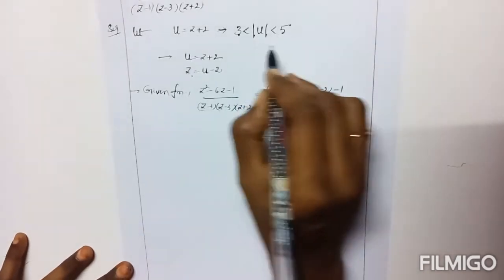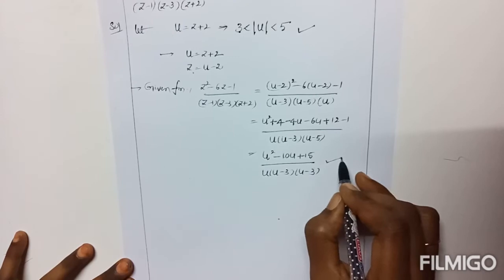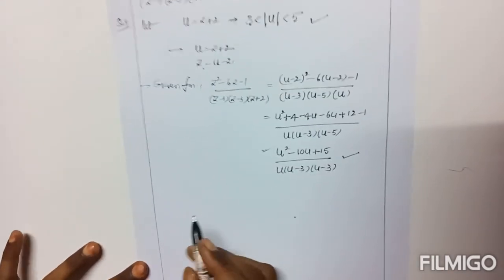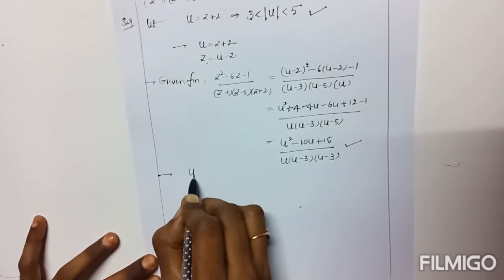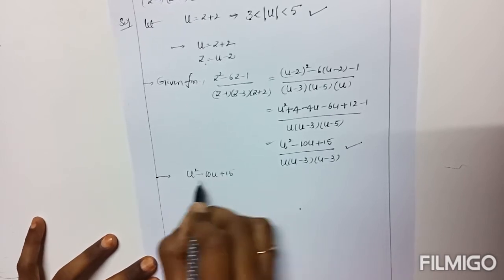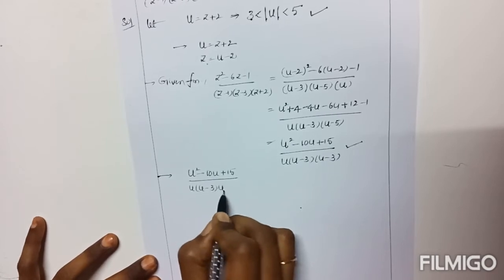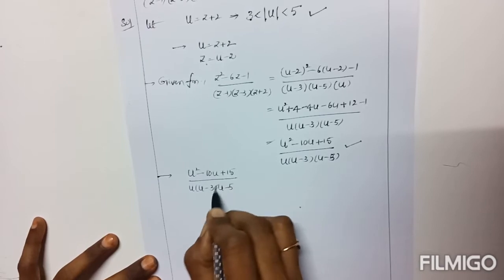Now the given condition is defined in terms of u, and the function is also defined in terms of u, so we can find the expansion of the function. Now take the function in terms of u: (u square minus 10u plus 15) by u(u minus 3)(u minus 5).